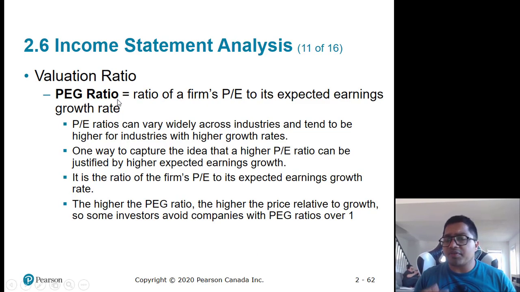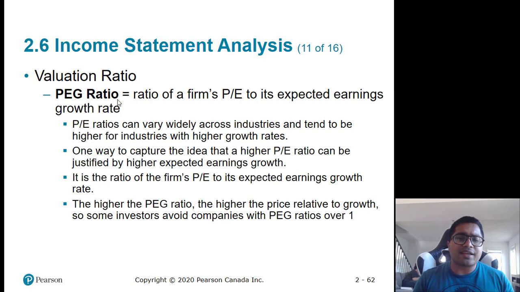Now, PEG ratio is a very good measure. In the PEG ratio, you divide the PE ratio by the company's growth rate. Whatever growth rate is there in its earnings per share, you divide the PE ratio by that and then compare. It is very useful for comparing companies like Tesla, who are exponentially growing, or like Zoom. Zoom was virtually non-existent before COVID. It was not a very sought-out company or stock. But after COVID, everyone is using Zoom. So in its current quarterly report, it had exponential earnings growth.